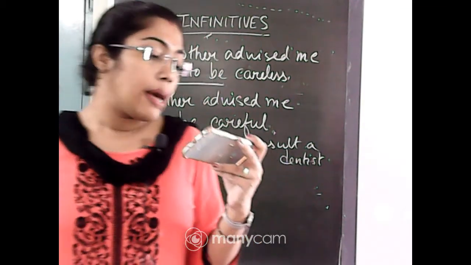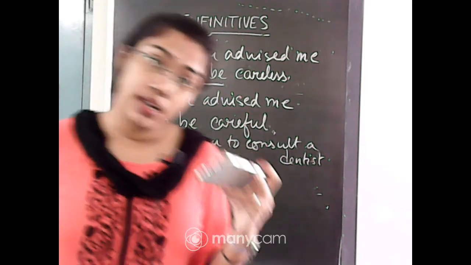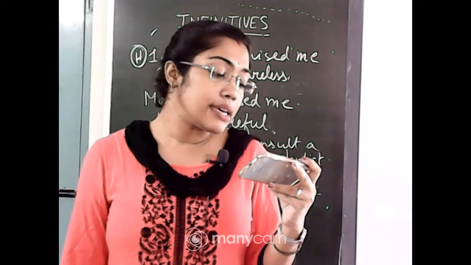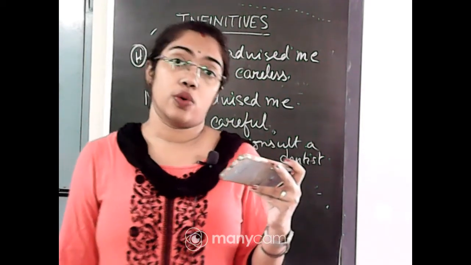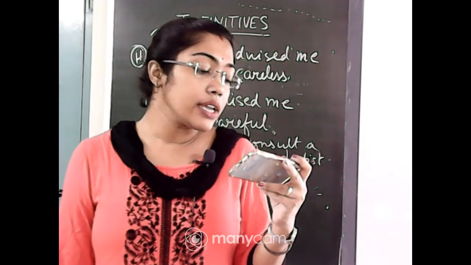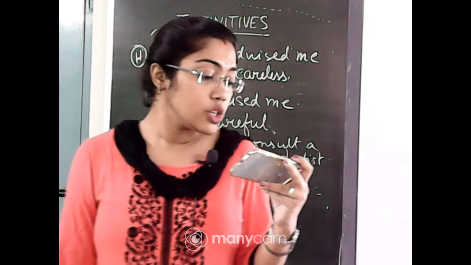Number 2, my classmates refuse to accept. Number 2 will be to accept my gift. They seem to know. Here you have to use the infinitive to know. The doctor agreed to treat.